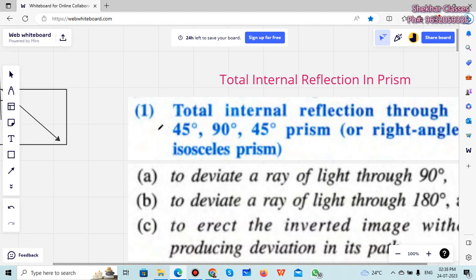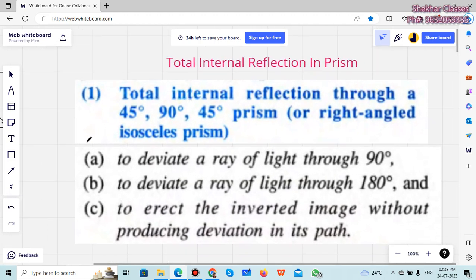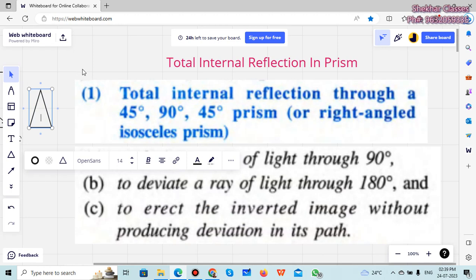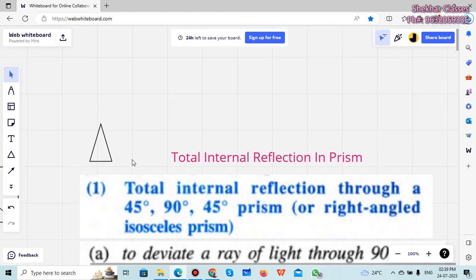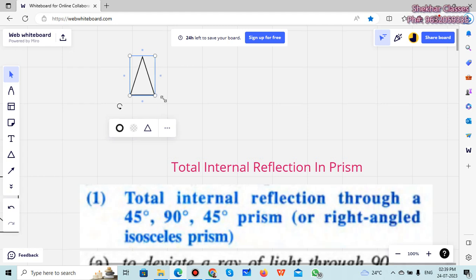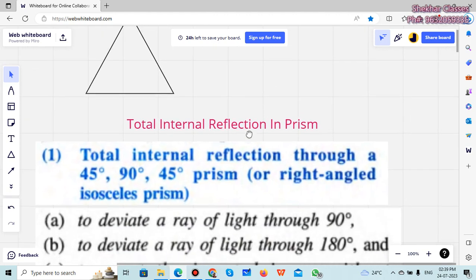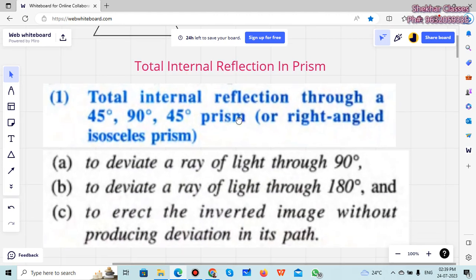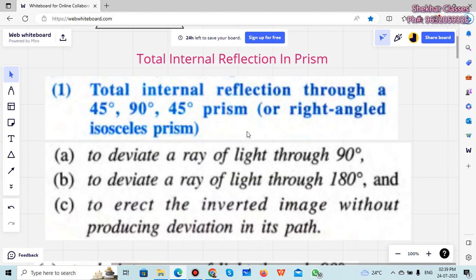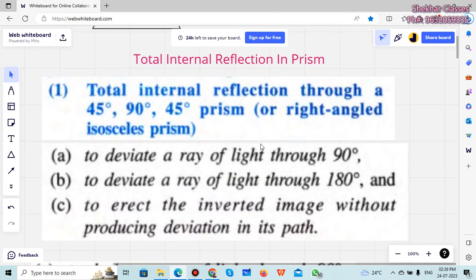Now this total internal reflection happens in a prism also. Why prism? Because a prism is also a denser medium. So when we have a source of light entering a prism somewhere, it will refract, and after that it can refract back also. So what do we have in total internal reflection through a prism? What are the scenarios that we have in it? We have different cases in it.